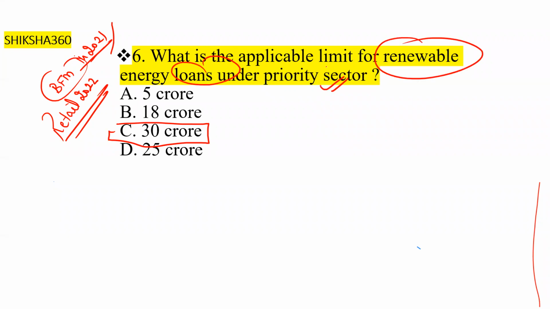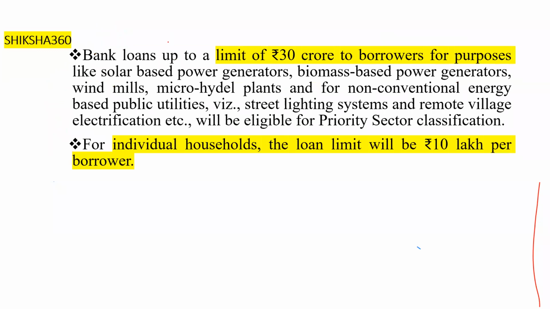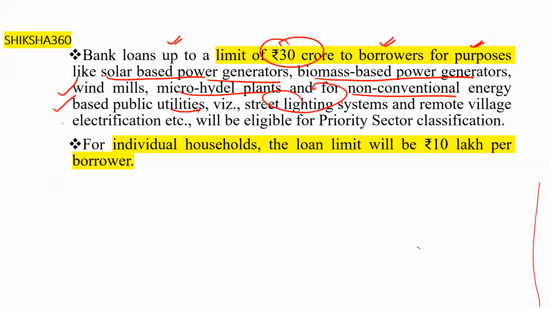So let's discuss regarding that. Banks' loans up to a limit of rupees 30 crore to borrowers, basically for what purposes? Solar based power generators, biomass based power generators, windmills, micro hydel plants, and for non-conventional energy based public utilities, for example street lighting systems and remote village electrification, etc. These will be eligible for priority sector classification.